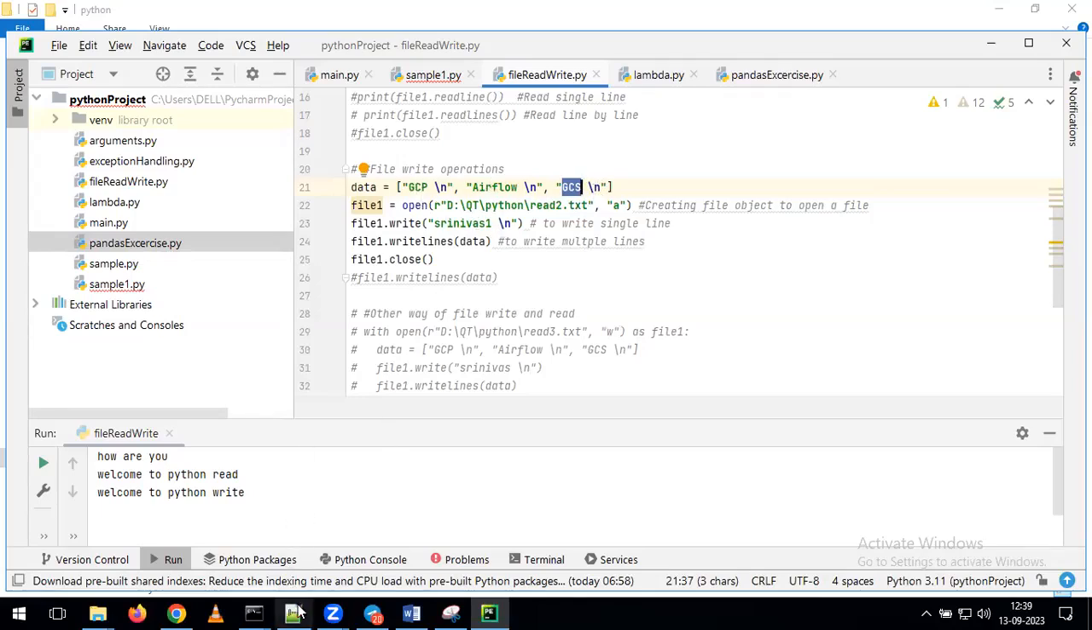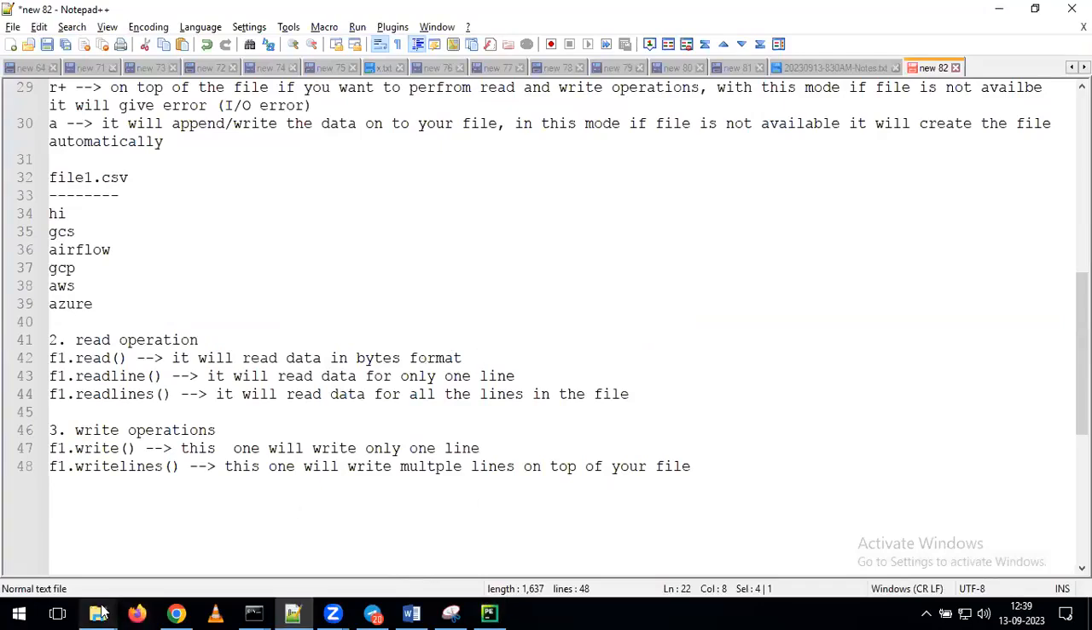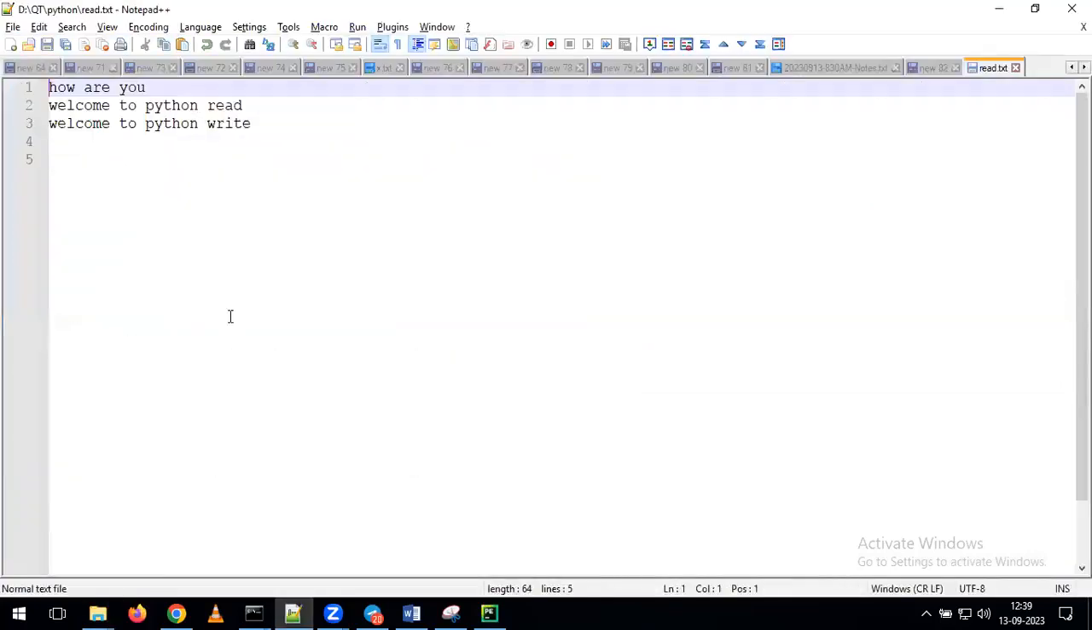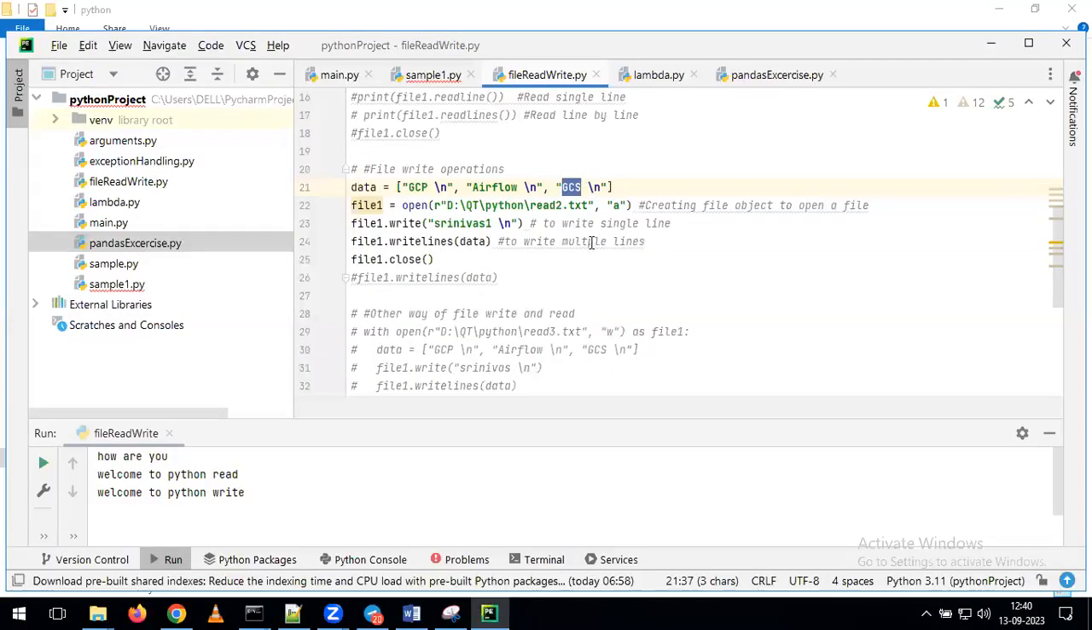But tell me here, once I'm going to write the data on top of this file, will it add the data from the third line, or from the fourth line? From the fourth line. We'll see that. Just I'm going to run this.